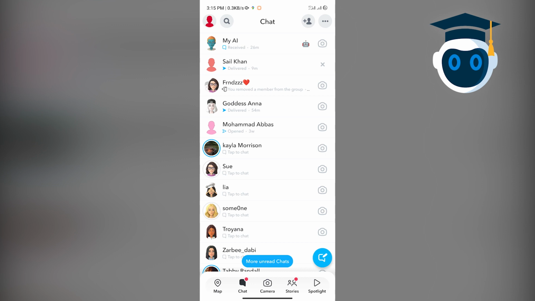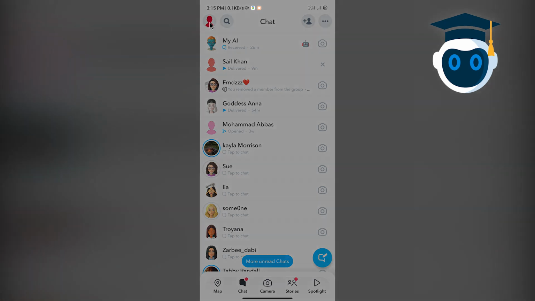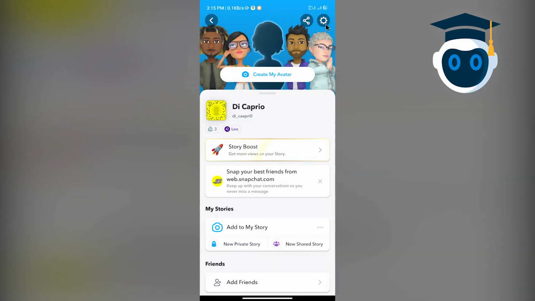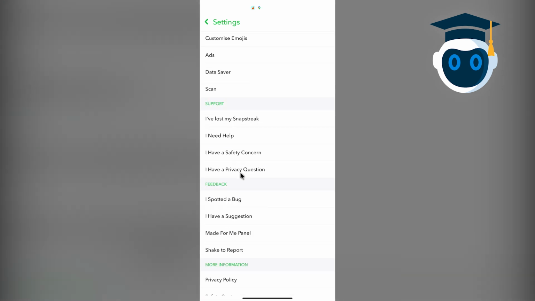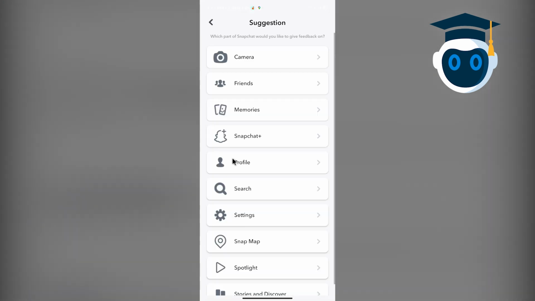So let's start the process. Again, tap on your profile icon, which is on the left top. Again, tap on the settings icon, which is at the right top. Scroll down and tap on the option I Have a Suggestion.